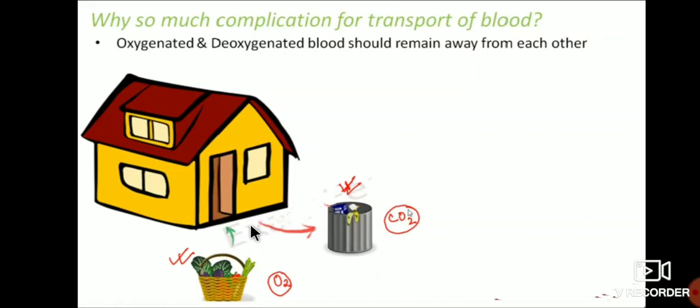So today's homework is, dear students, draw a neat labeled diagram of the human heart and label the parts. Once again I will repeat, draw a neat labeled diagram of the human heart and label the parts. And the second question is, what is the function of arteries and veins in the human heart? Okay, thank you students.